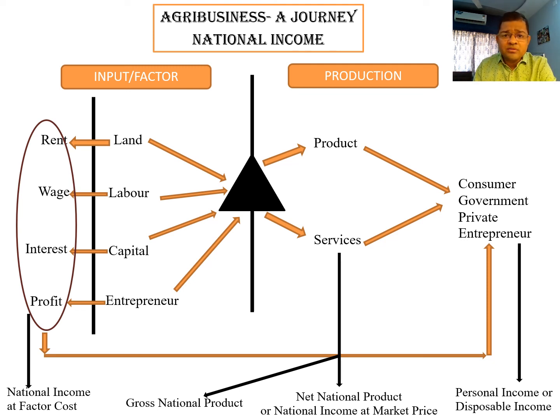Reality is that there should be an equal balance of national income at factor cost with GNP, gross national product, of a particular country, or net national product at market price, or personal income and disposable income. If they have been calculated perfectly, they should be equal to each other. Whether they are equal to each other, I will discuss in my next video.